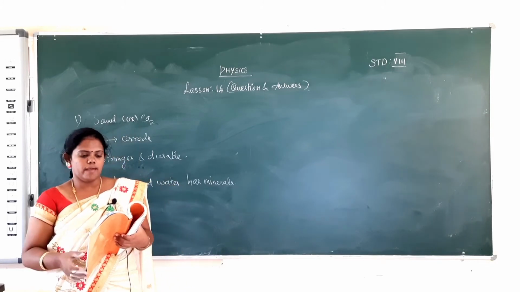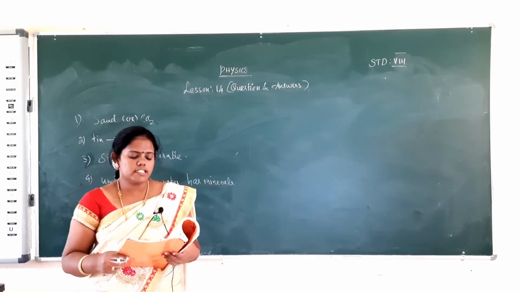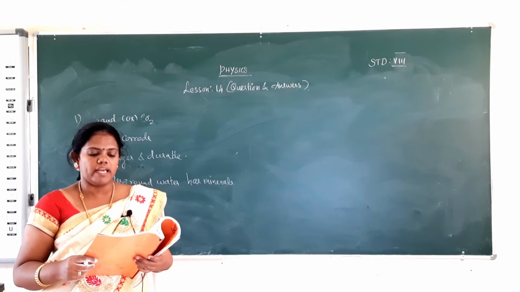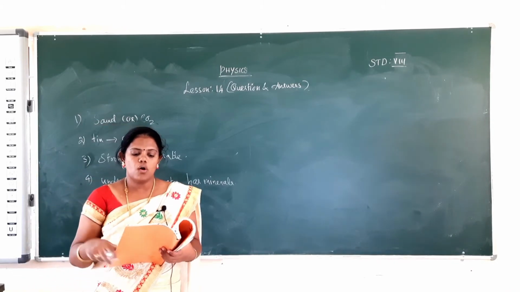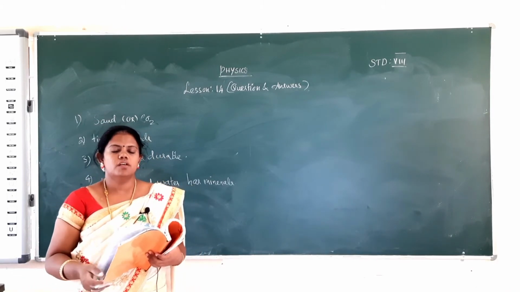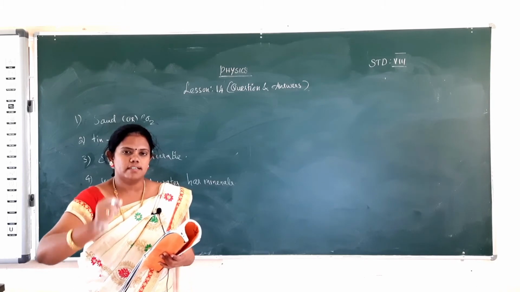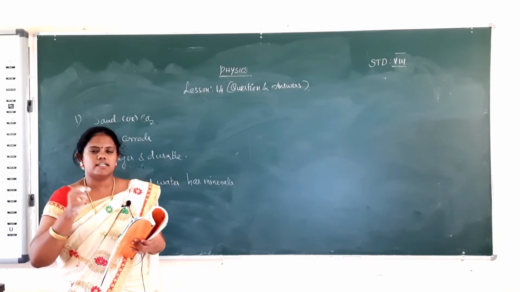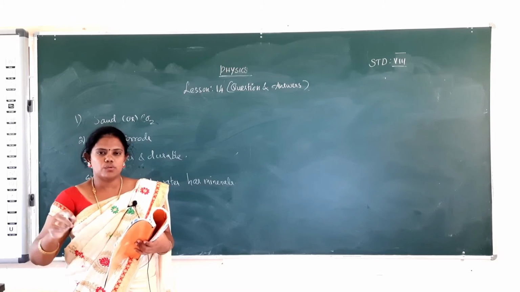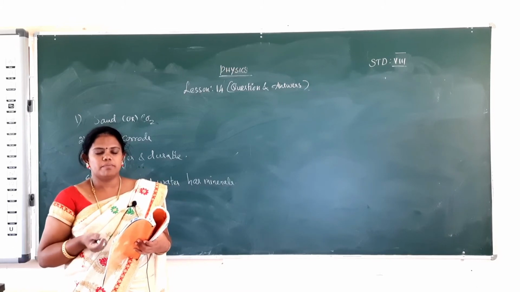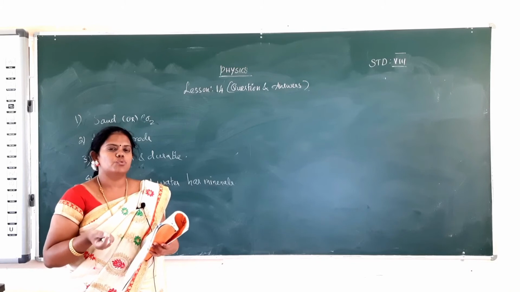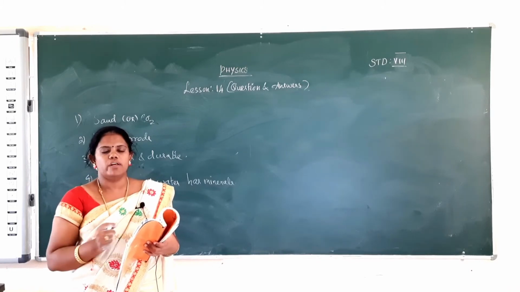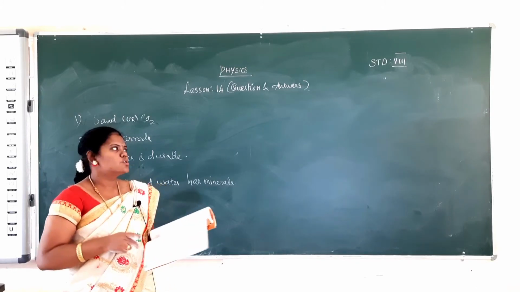In this question, describe the process by which a copper spoon can be coated with silver. For a copper spoon to be coated with silver, you have to take the copper spoon as the cathode, and silver as the anode. The electrolytic solution will be silver nitrate, because the electrolytic solution is chosen with respect to the anode.